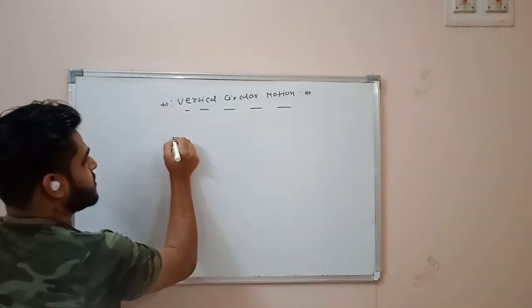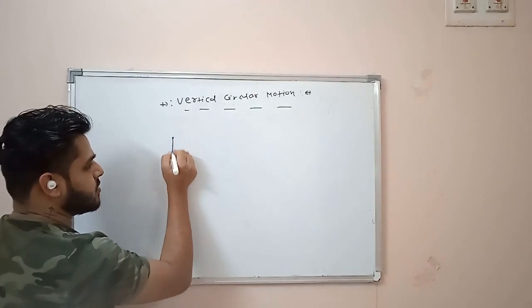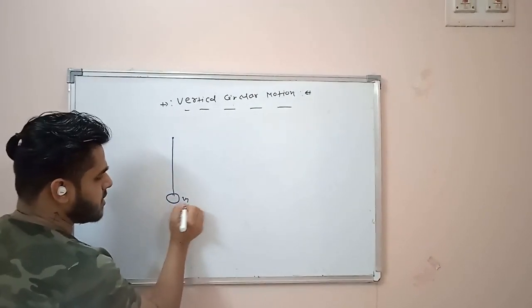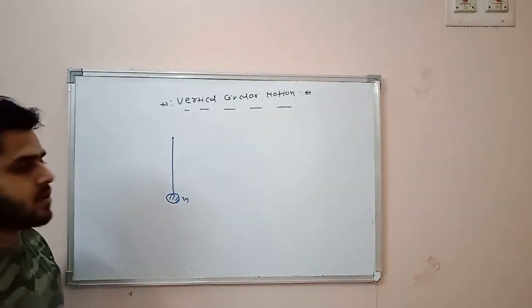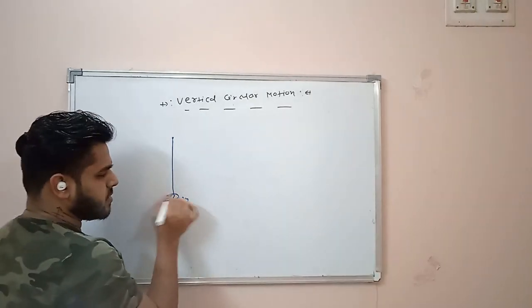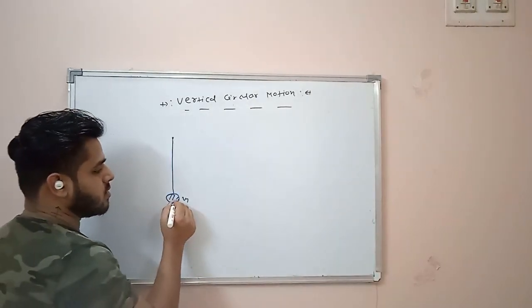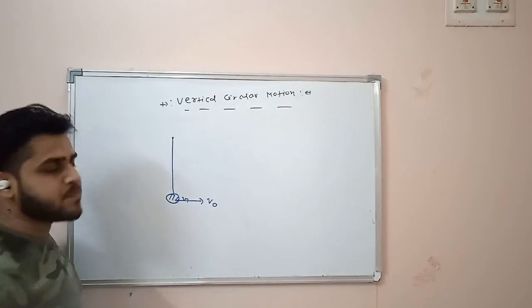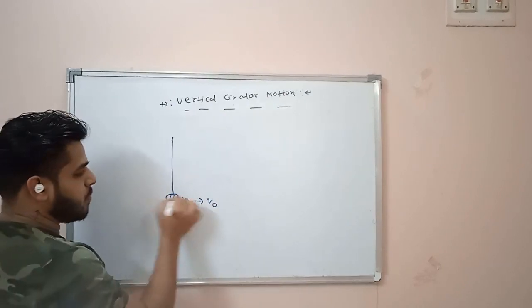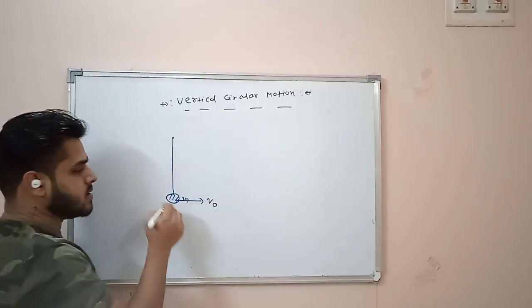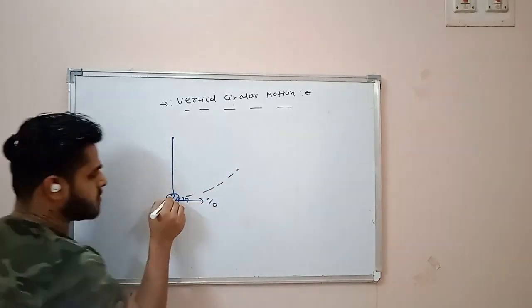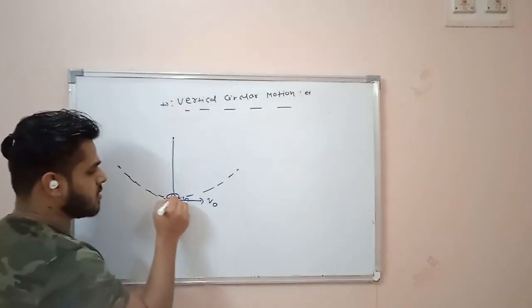First, let's assume there is a fixed point over here. This is a string over here. There is a mass m over here. Let's assume this is the bottommost point, the same wall. At the bottommost point you are providing some velocity. So this bob, or this mass m, will move in a particular circular arc. It will move like this, like this.